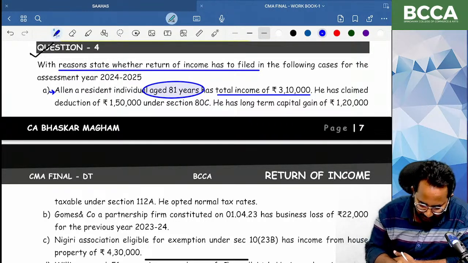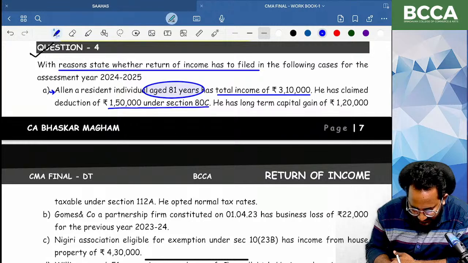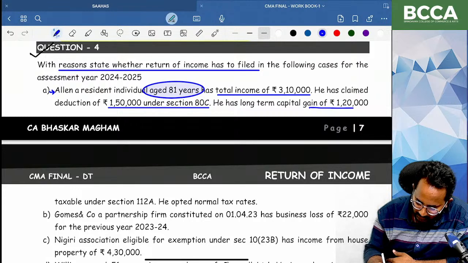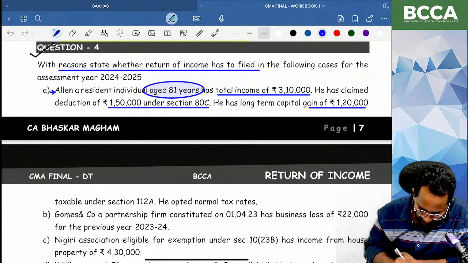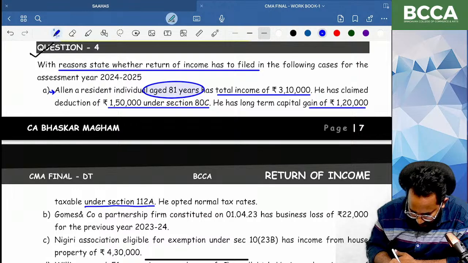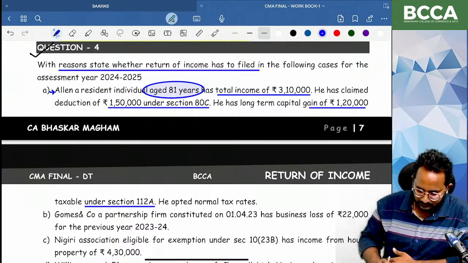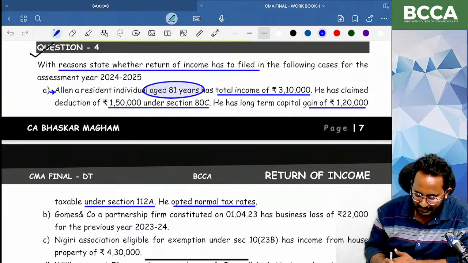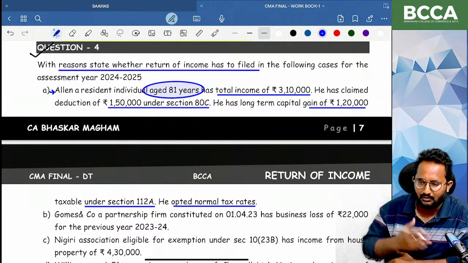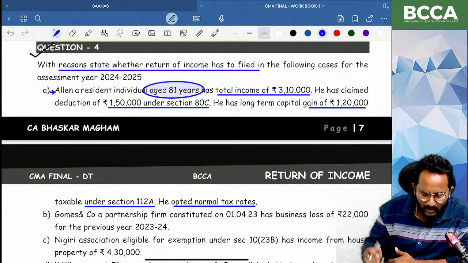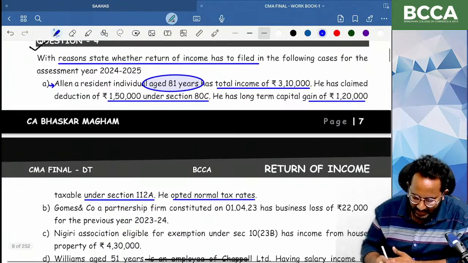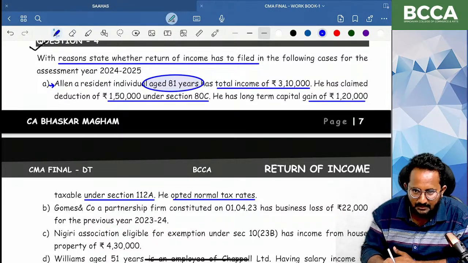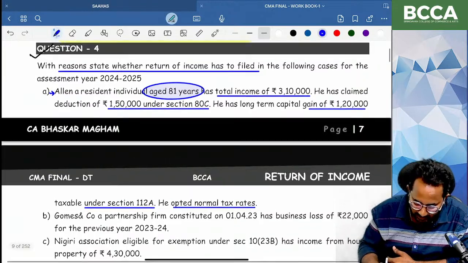He claimed the Chapter VI-A deduction under section 80C of 1,50,000. And he has long term capital gain under section 112A of 1,20,000. So he opted for the normal tax rate. Sir, I don't want to be confused by this data. I want to take only the gross total income. How to get the gross total income? They have given the total income, but I want the gross total income. For this total income, if I add the Chapter VI-A deduction, I can go with what?